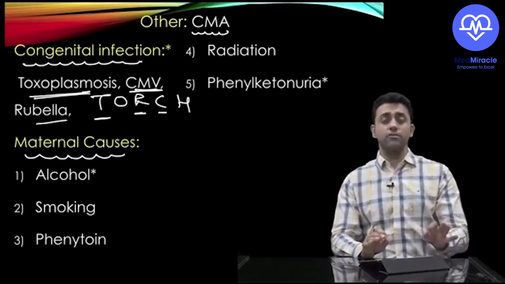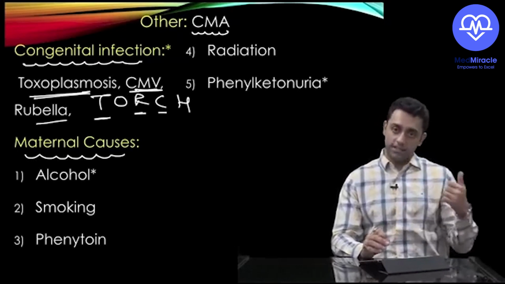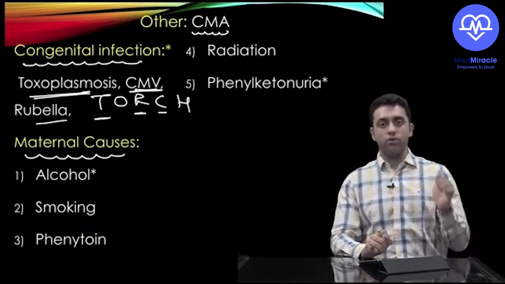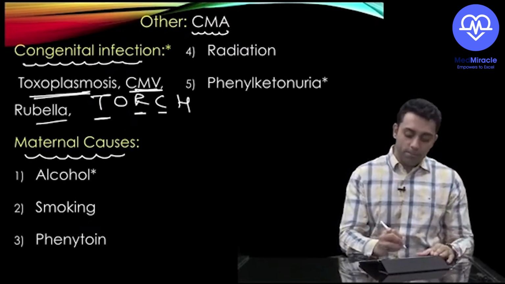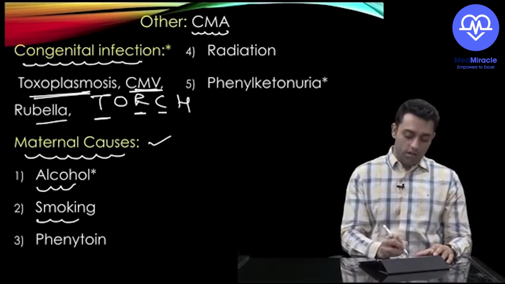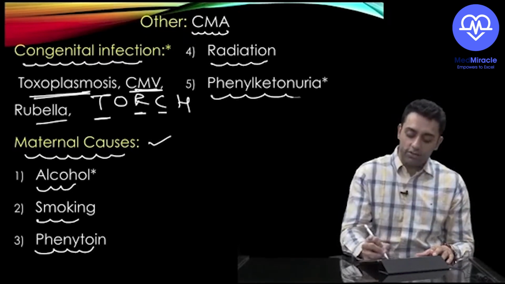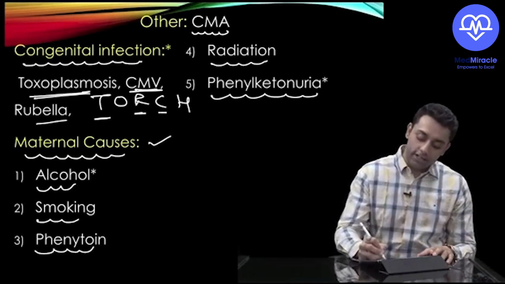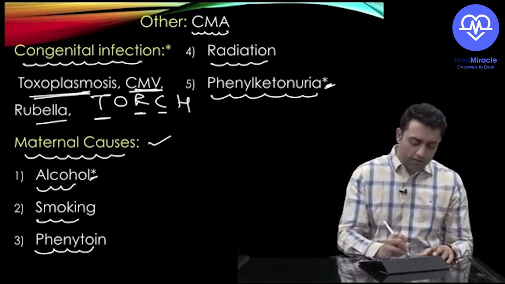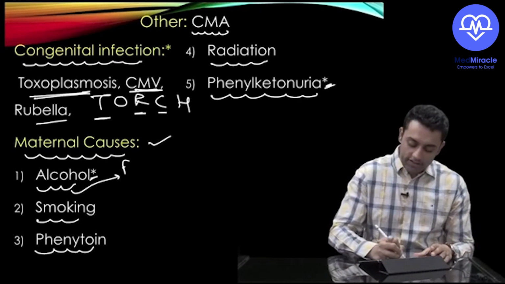Causes of microcephaly, primary causes we finished. Other causes are CMA, congenital causes, maternal causes and acquired causes. Congenital causes we have toxoplasmosis, cytomegalovirus and rubella. Maternal causes, if the mother is taking alcohol, if mother is smoking, mother is taking phenytoin, mother is on radiation, or phenylketonuria. Phenylketonuria and alcohol were the PG questions. That's why star mark. Okay, one random link question. If the mother is taking alcohol, baby can have what? Nothing but fetal alcohol syndrome.